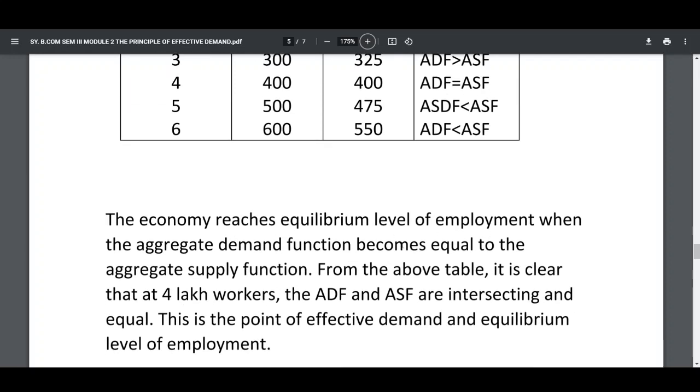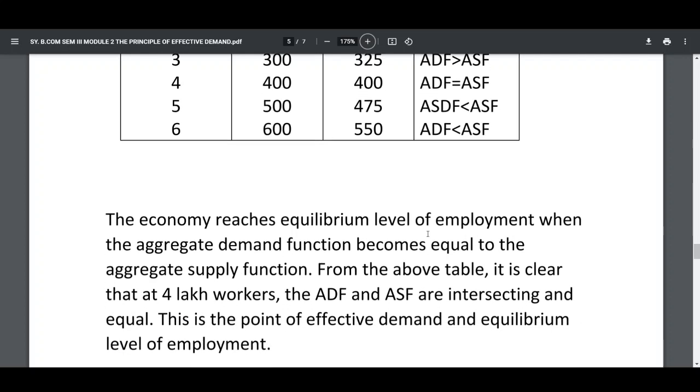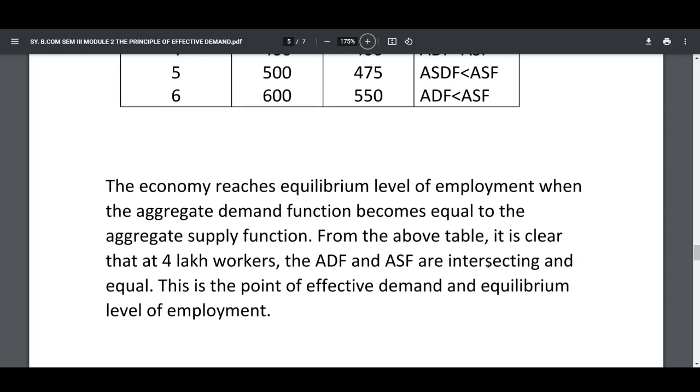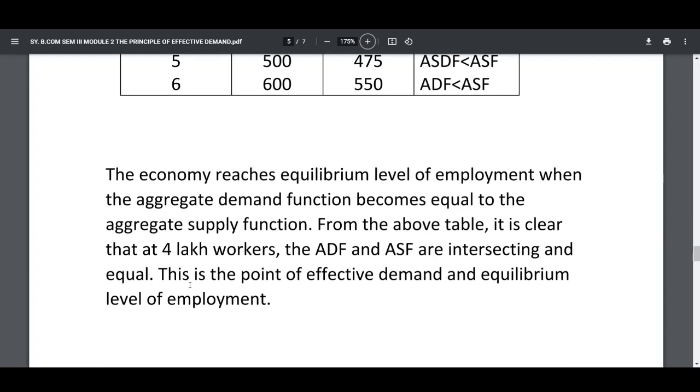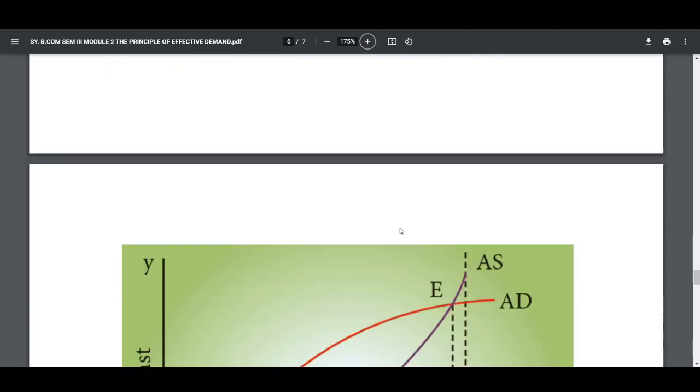The economy reaches equilibrium level of employment when the aggregate demand function becomes equal to the aggregate supply function. From the above table, it is clear that at 4 lakh workers, the ADF and ASF are intersecting and are equal. This is the point of effective demand and equilibrium level of employment.